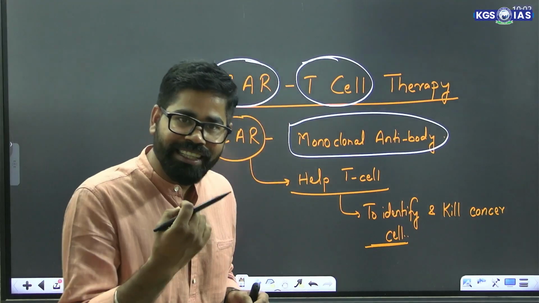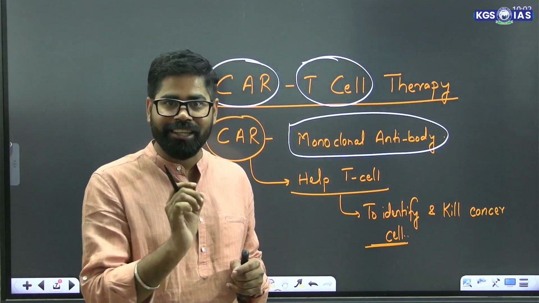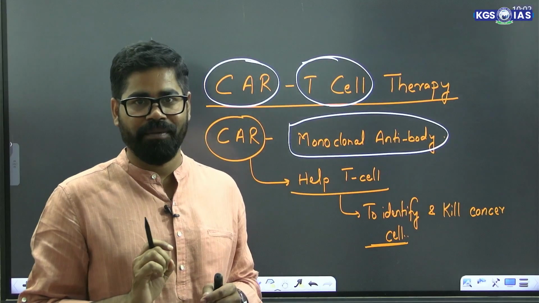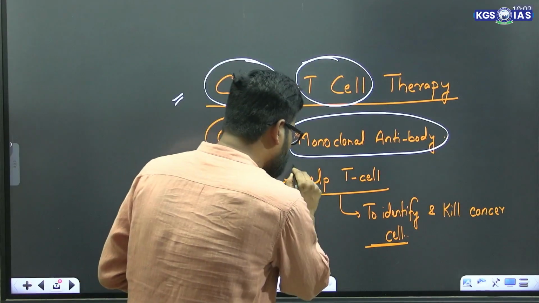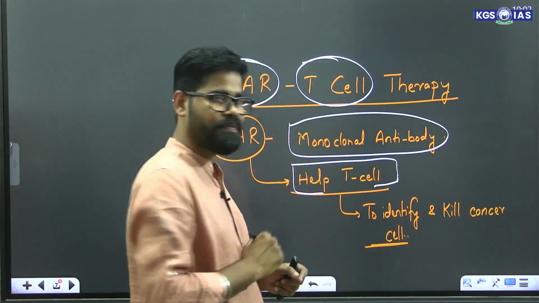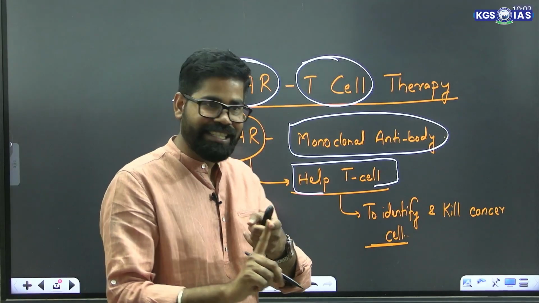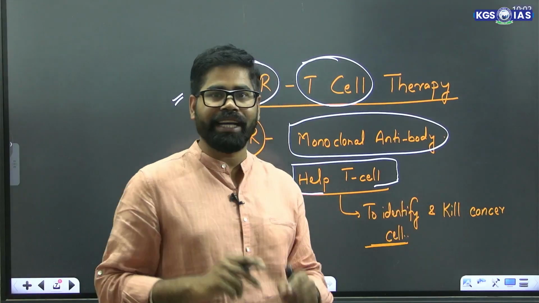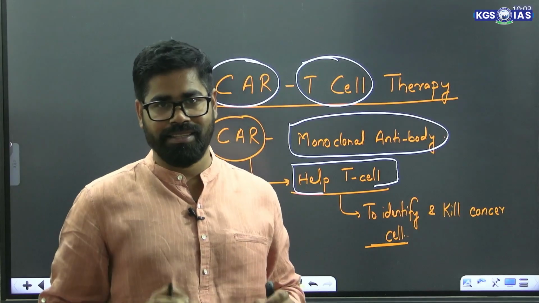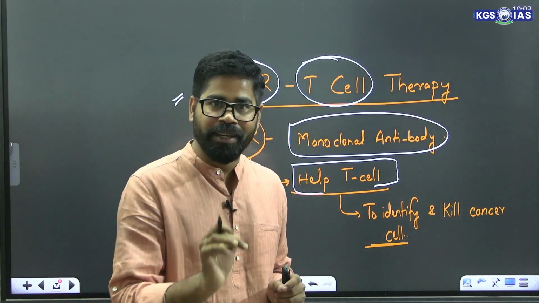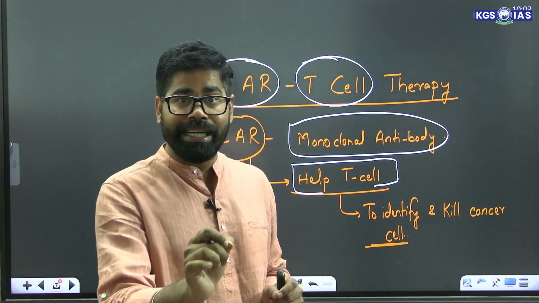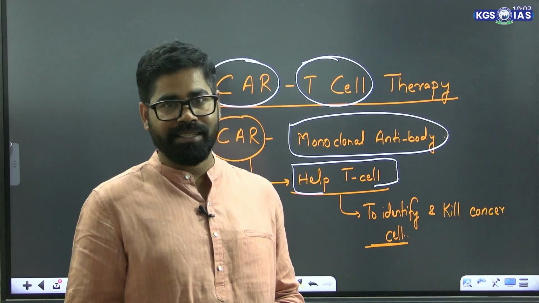So what is the target of this CAR, the chimeric antigen receptor? This CAR is going to help the T cells to identify and kill the cancer cells.